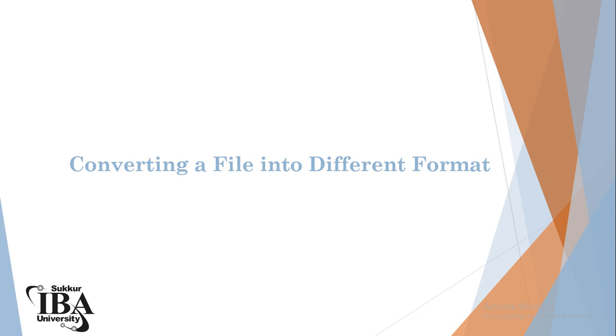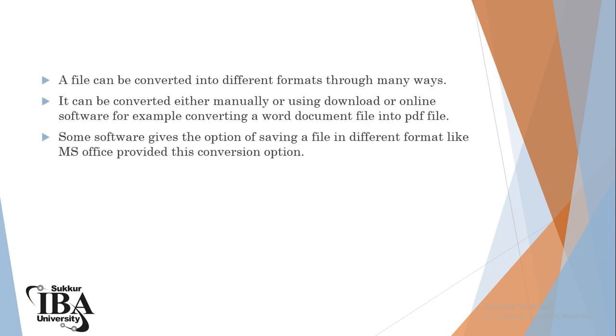Now let's know about converting a file into different formats. A file can be converted into different formats in many ways. It can be converted either manually, or using downloaded software or online software. For example, converting a Word file into a PDF file. Some software, like MS Office, gives the option of saving a file in a different format, providing this conversion option.